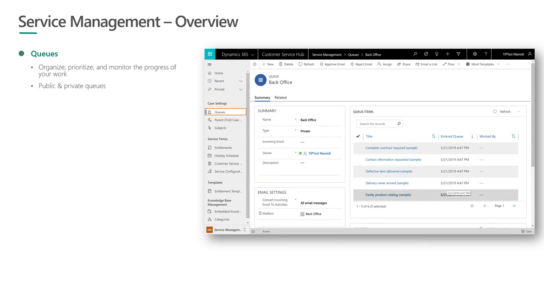Queues, we know it is a good way to organize, prioritize, and monitor the progress of the work. And in future, we are also unifying the queues that are coming through the omni-channel side as well as the CDS queues. So they will all be unified together starting July timeframe. We have a concept of public and private queues. It will control the visibility that the agents would have on the work items which are sitting in one or more queues.